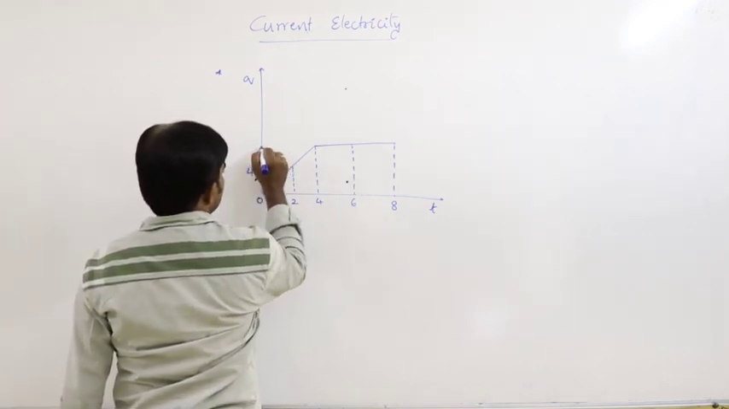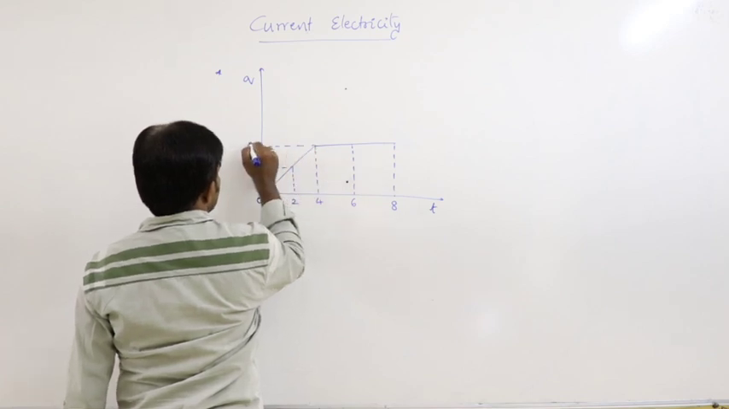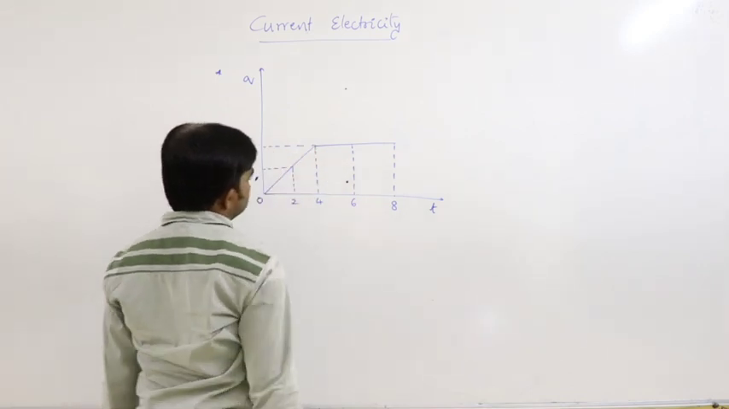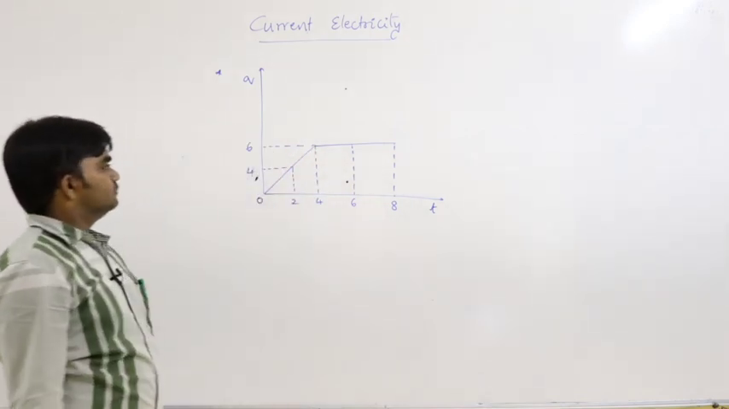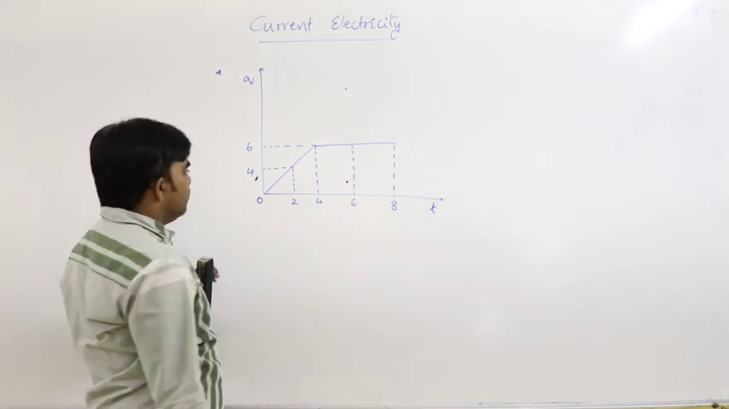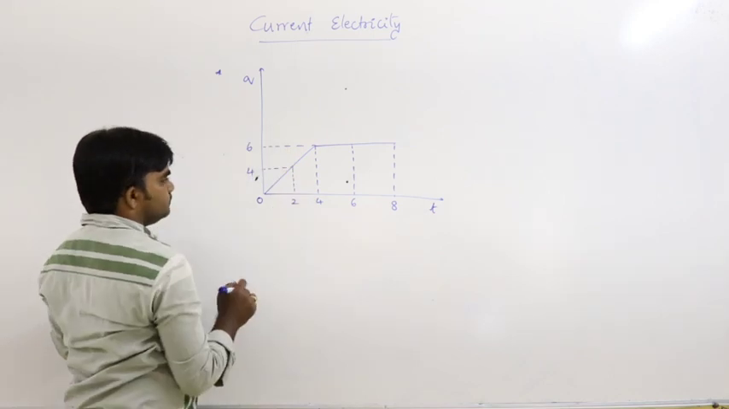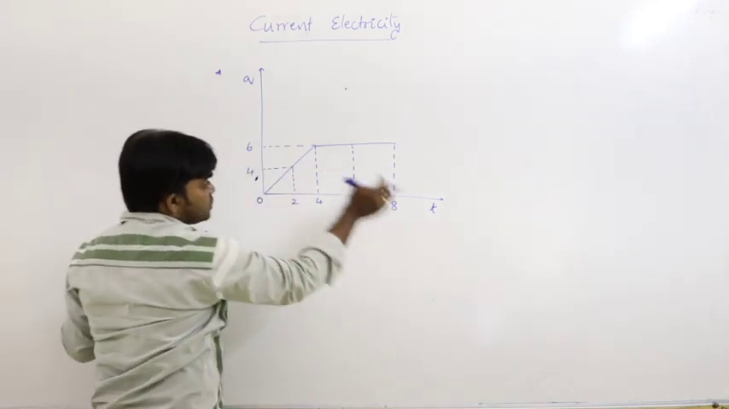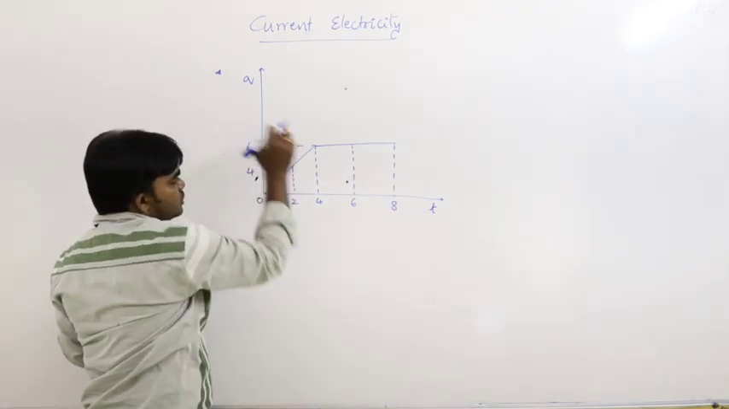Let us say it is 4, 6, like that. We just have to consider some values. Based on this, this is the charge time graph.